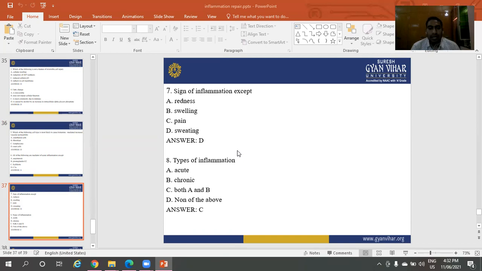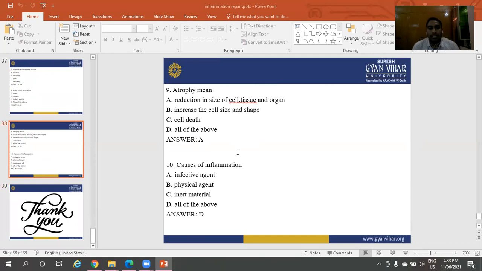Next question: types of inflammation. Option A is acute. Option B is chronic. Option C is both A and B. Option D is none of the above. The right answer is C, both A and B. The types of inflammation are acute inflammation and chronic inflammation.